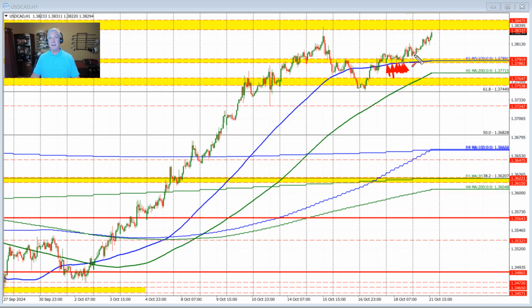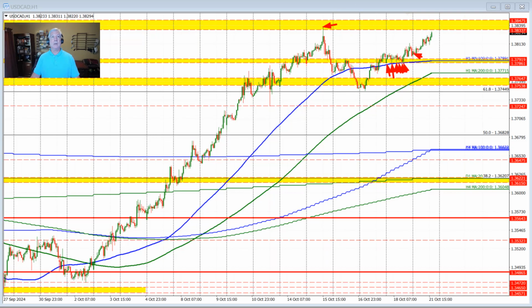And in trading here today, you can see that we opened up a little bit higher than Friday's close and has been trending more to the upside. We move up toward the high price that we saw in last week's trading up here near the, let's say, 1.3837 level. I think it comes in exactly.